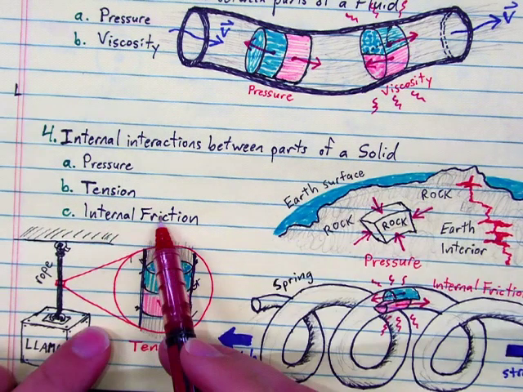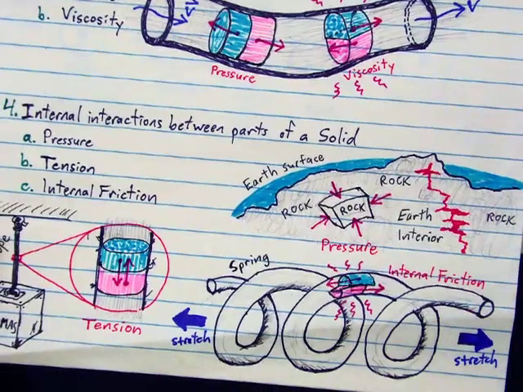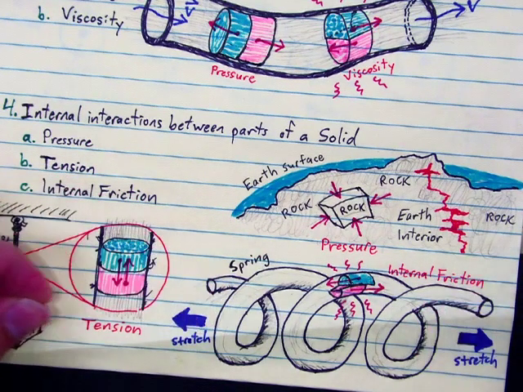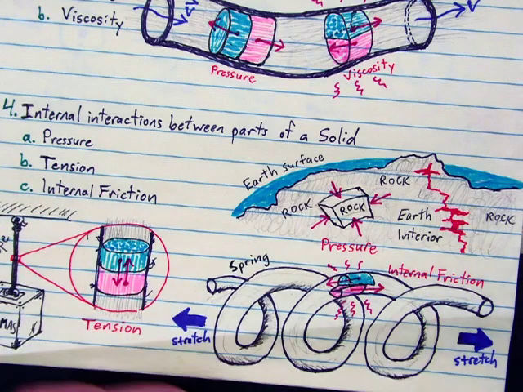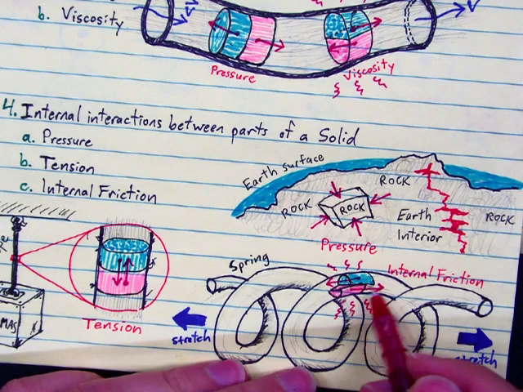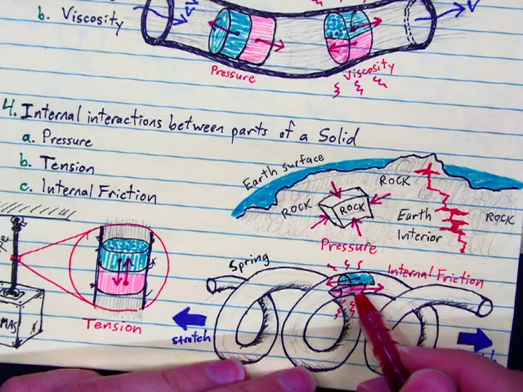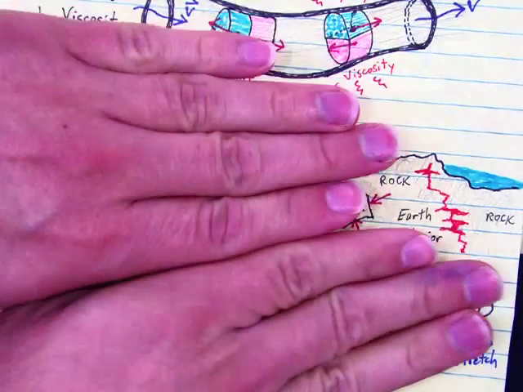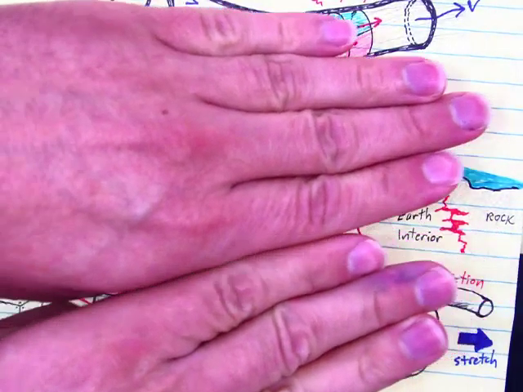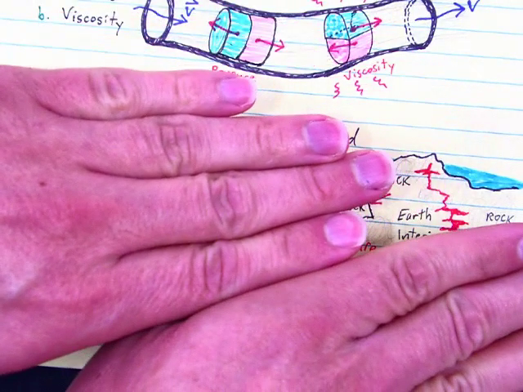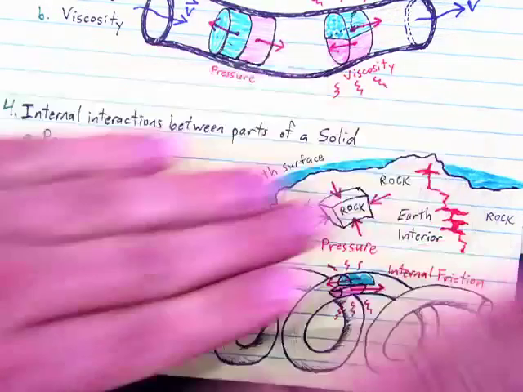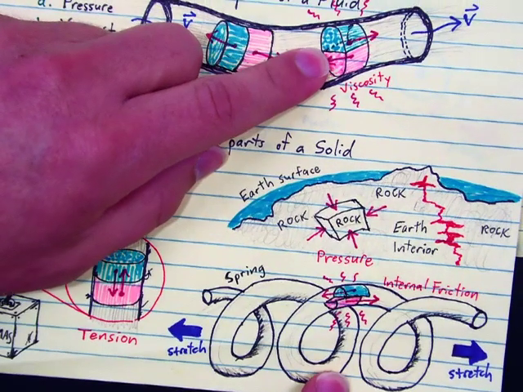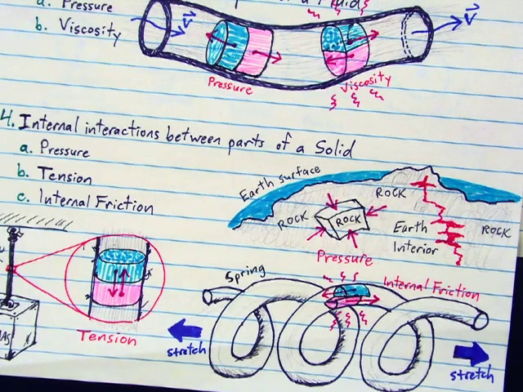Lastly, internal friction. Let's say we've got a spring here, a solid spring that we are stretching out. Grab this spring and stretch it out. The metal expands, stretches, and as that happens, bits of metal neighboring each other, like this little blue bit of metal neighboring this little pink bit of metal, they might move against each other like this as the metal expands and stretches and changes shape. There we get an internal friction that's going to generate heat, very much like viscosity inside a fluid. Internal friction inside a solid itself.